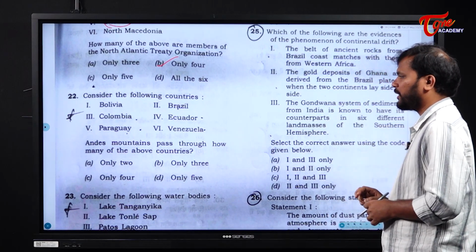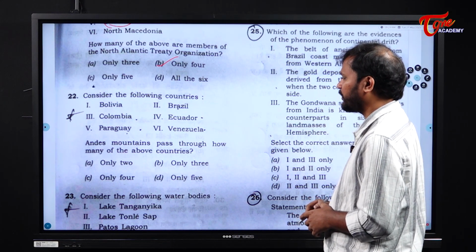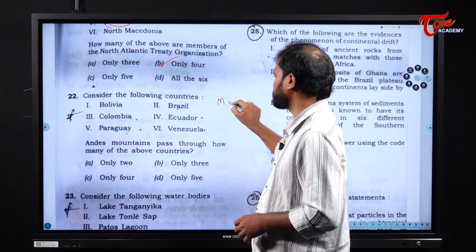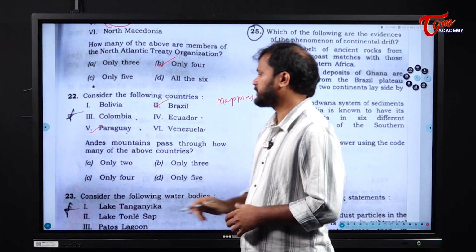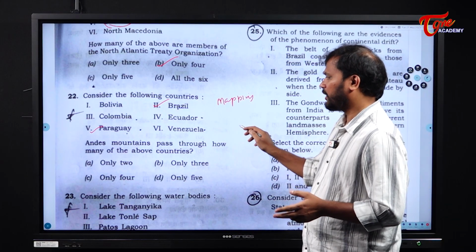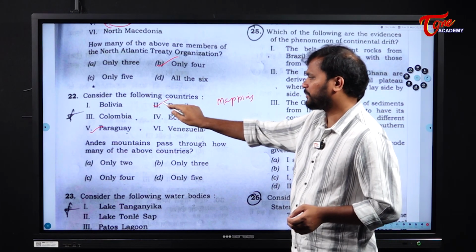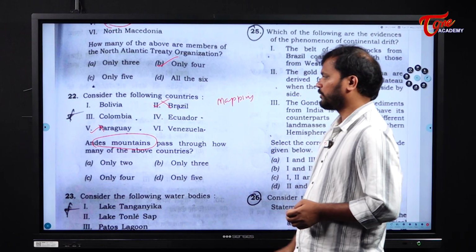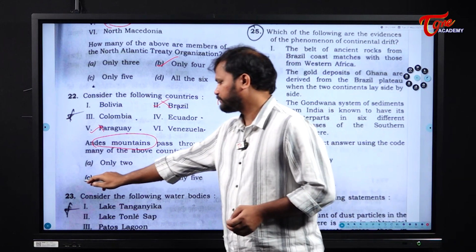Consider the following countries: Bolivia, Brazil, Colombia, Ecuador, Paraguay and Venezuela. The Andes mountains pass through how many of the above countries? This is a direct atlas question, a direct mapping question, and the answer is Brazil and Paraguay. The Andes mountains don't pass through Brazil and Paraguay. So the answer is only 1, 3, 4 and 6, only 4.